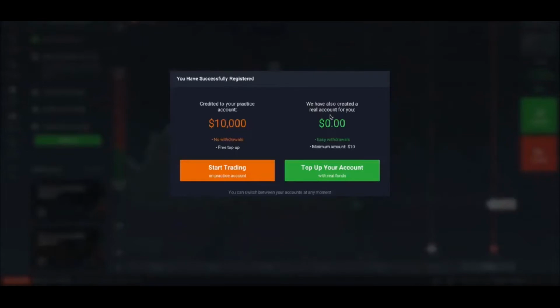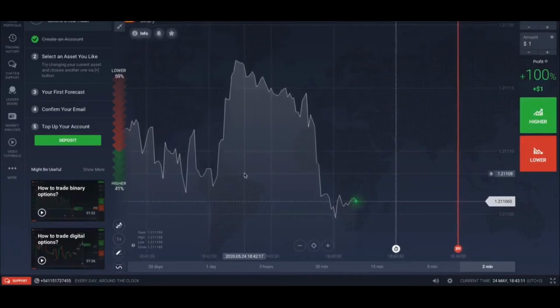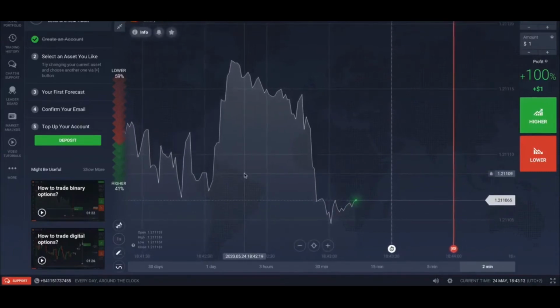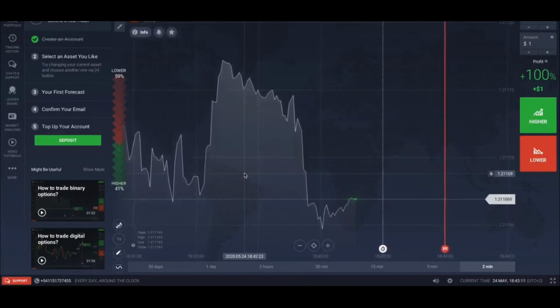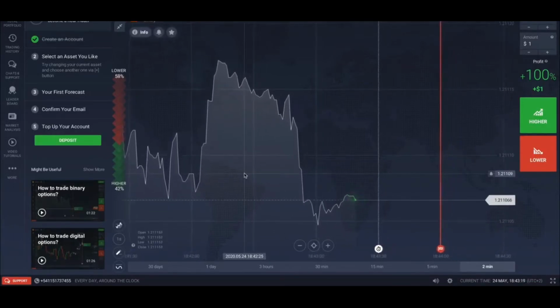And the first option that you have here is whether you want to start by depositing or funding your account, or just start trading with your practice account. As you can see, you get $10,000 fake money so you can practice. So we're just going to click the orange button right here. And it might be intimidating, but trust me, this is a beautiful platform. I love the design and the user-friendliness that it offers, okay?